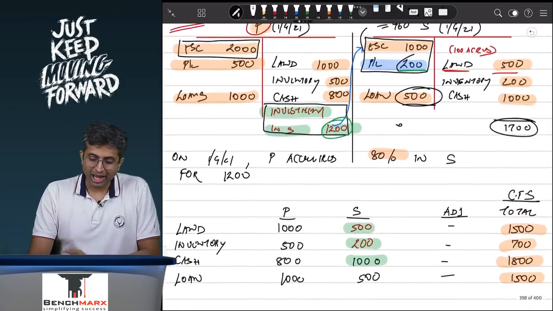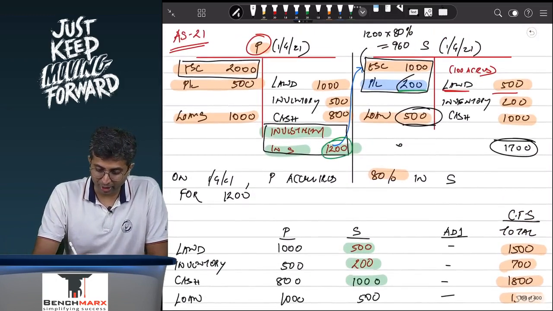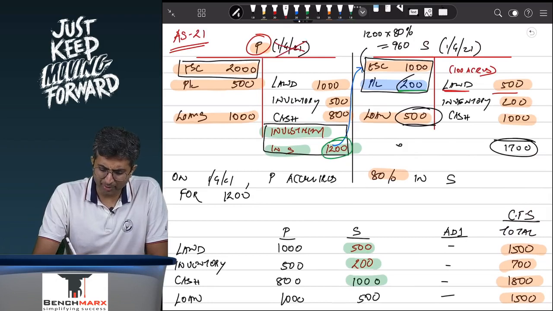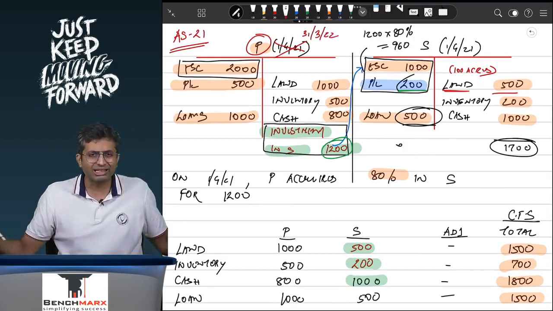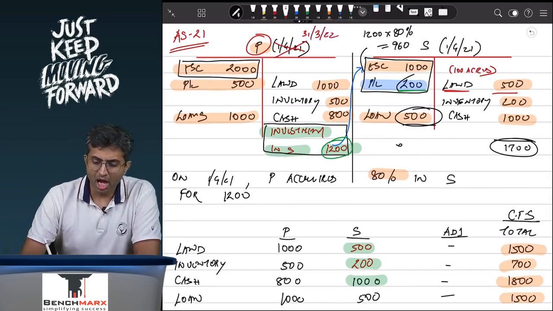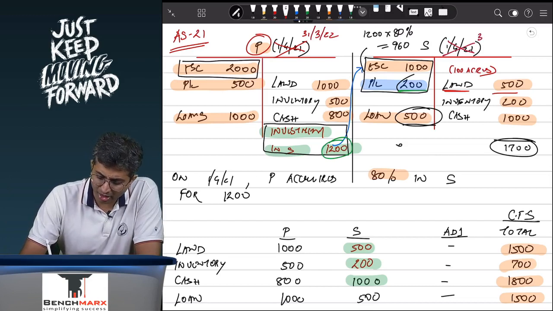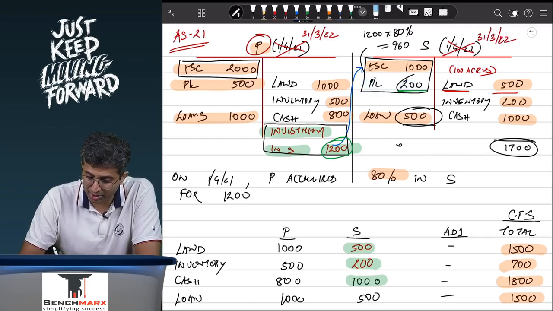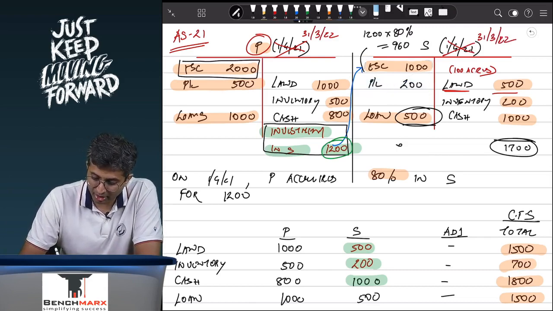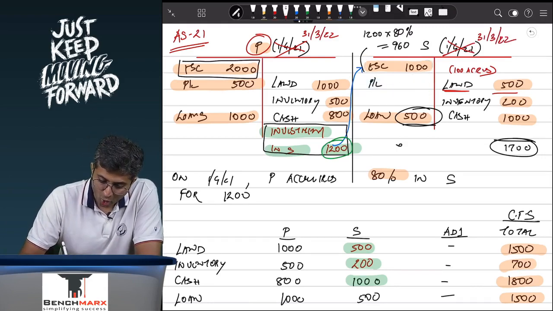Now let us see what happens 1 year after acquisition. Let us say the parent company is a fairly lazy company, it does not do anything at all. So till 31st March 22, nothing changes in the parent company. However, the subsidiary does some work. A year later, on 31st March 22, it earns another 100 rupees of profit. So over here, its P&L was 200 as on the date of acquisition. It increases by 100, and this is how your exam questions will come.